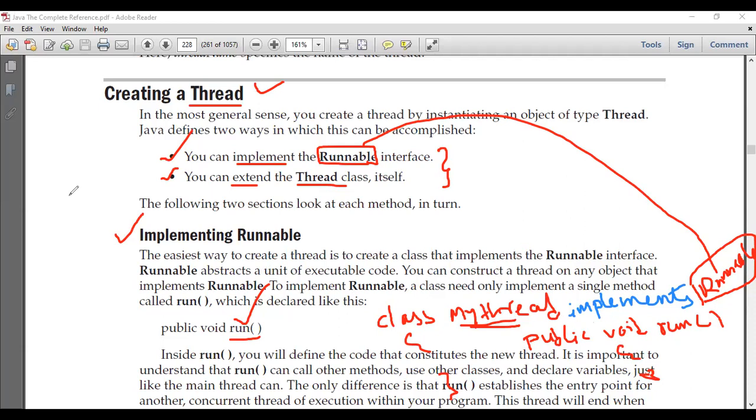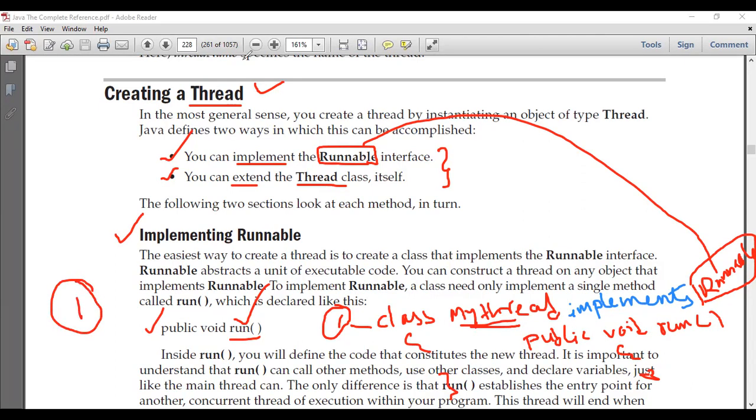Is it right, students? So in order to create a thread by implementing the Runnable interface, what should we do? Step one, we need to write a class that implements the Runnable interface. After implementing the Runnable interface, inside this class we need to define the corresponding method, that is public void run. This is step one.